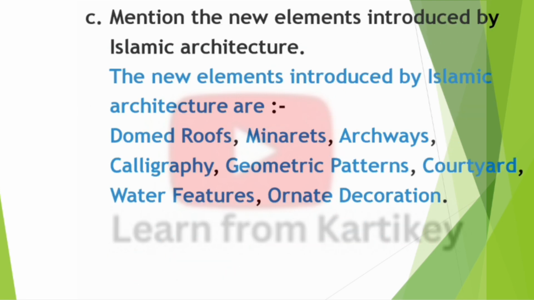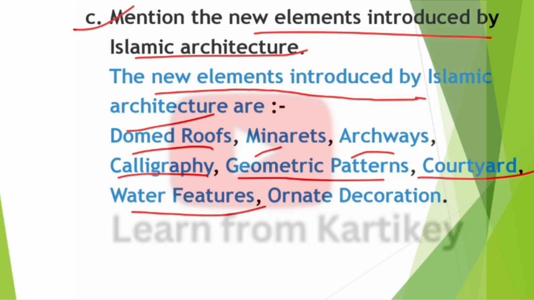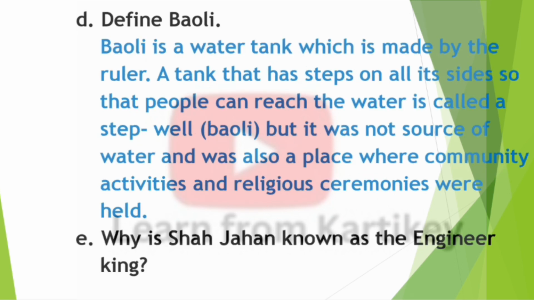So next question, question number C. Mention the new elements introduced by Islamic architecture. So answer. The new elements introduced by Islamic architecture are domed roofs, minarets, archways, calligraphy, geometric patterns, courtyards, water features, ornate decoration.